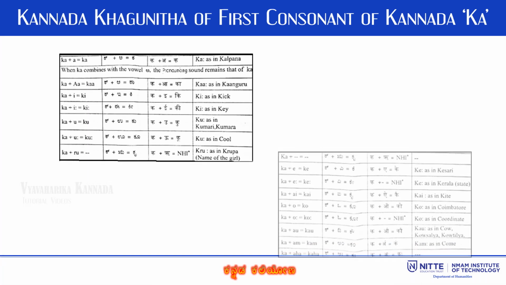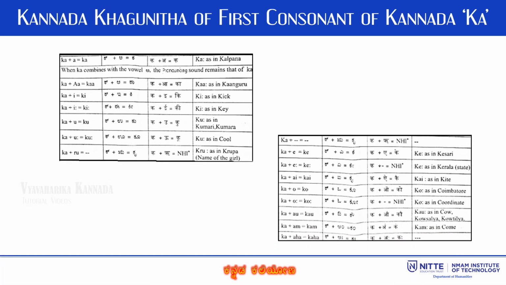Let us look into a Kagunita K, which is a combination of a consonant K and vowel A that forms K, as in the words like Kalpana, Karnataka. In the case of Ka, a consonant K plus vowel A gives Ka, as in the words kangaroo, car. You can see the Gunitakshara of other consonants of K with a combination of vowels on the screen.